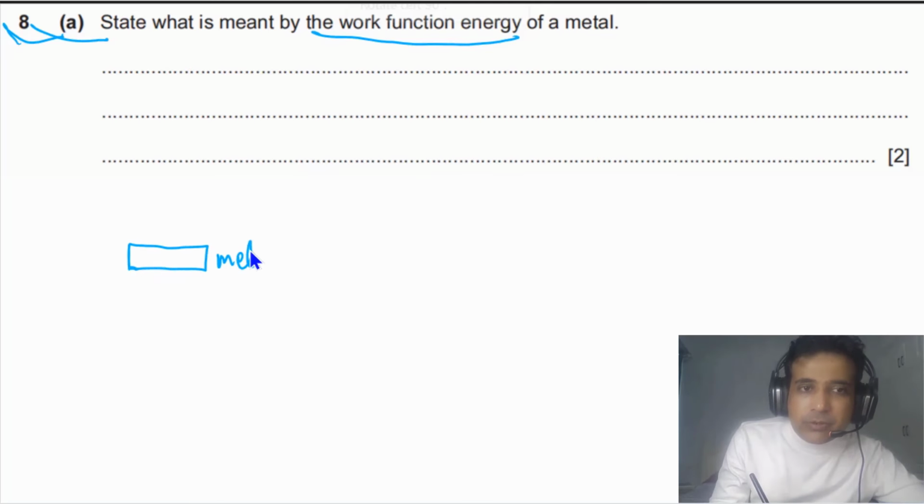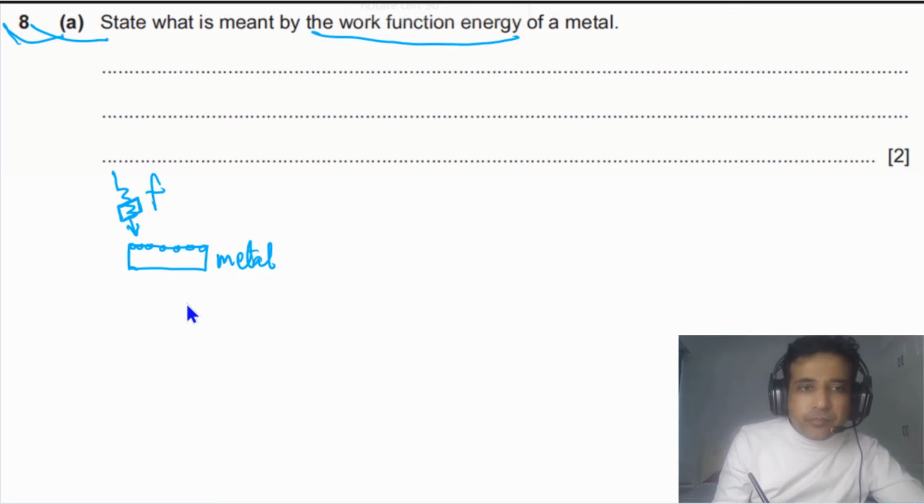So this is a piece of metal. It has many electrons. Some electrons are at the surface, close to the surface. Now if electromagnetic radiation is coming, we can also imagine this is a photon of EM radiation, and the frequency of this one is F.